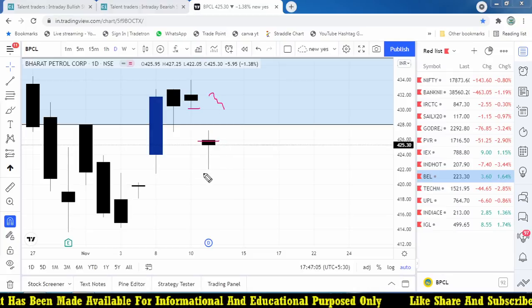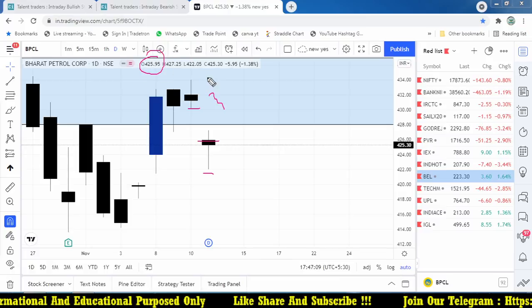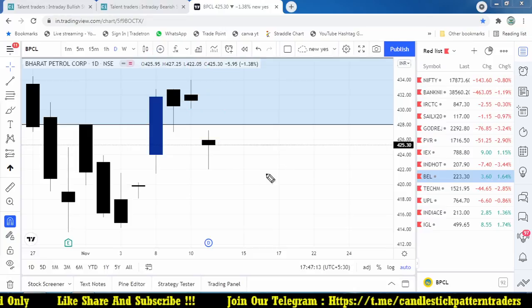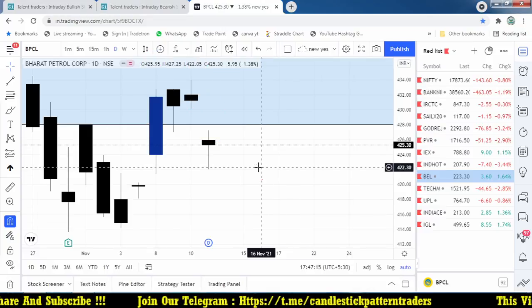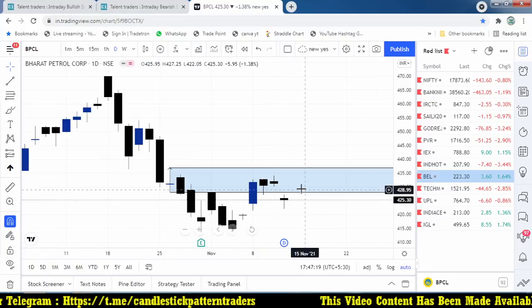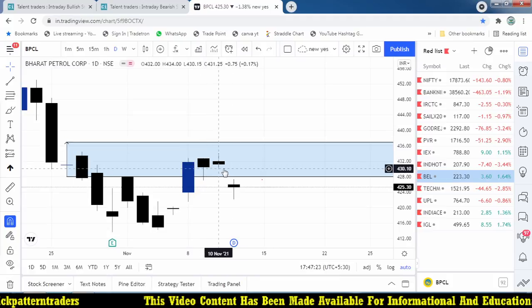From the opening, it comes down from somewhere around 426 towards 422, and it closes a negative day, right? And it is again another spinning top forming at the bottom level. So we may ignore it because it is not giving you an opportunity.